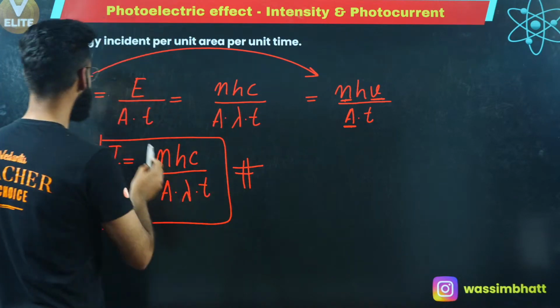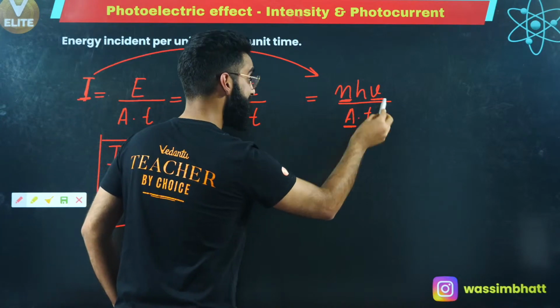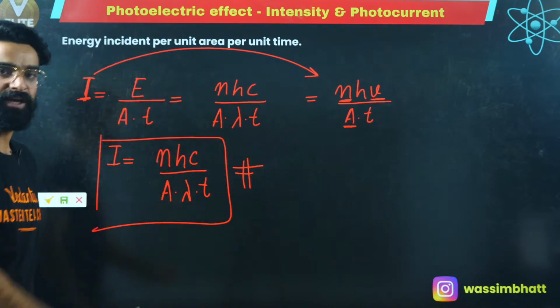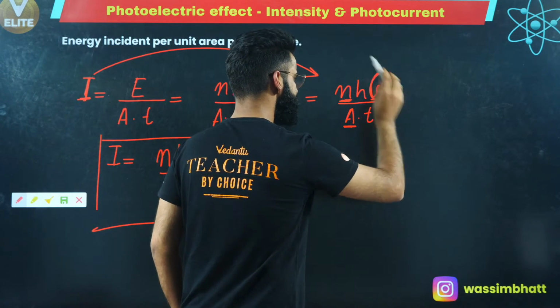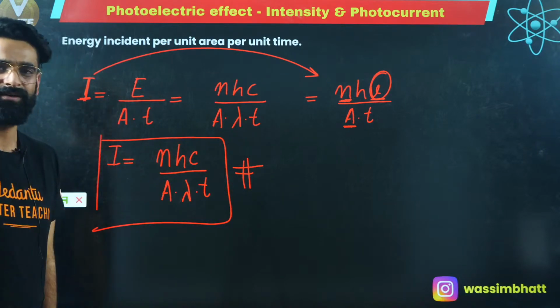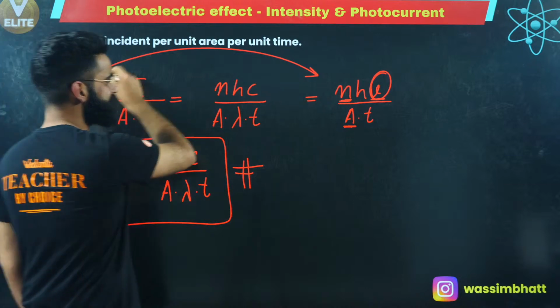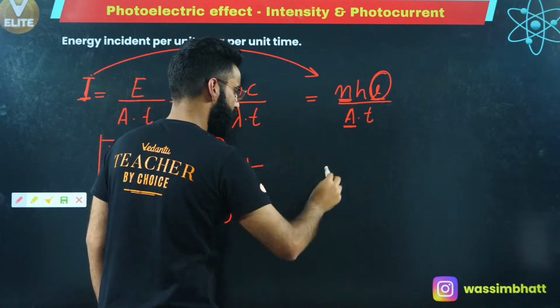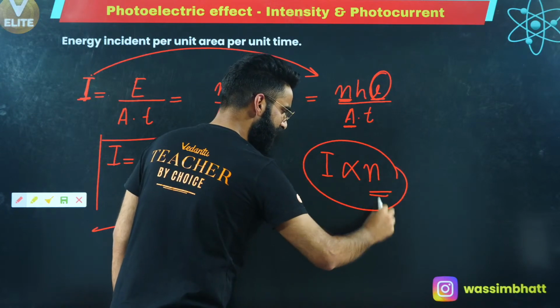Now, as you can see over here, your intensity depends on the number of photons as well as frequency. But over here, we are going to keep the frequency constant. Whatever photon will be incident on the metal surface, the frequency of the photon will be kept constant. So I can say intensity depends on the number of photons only.